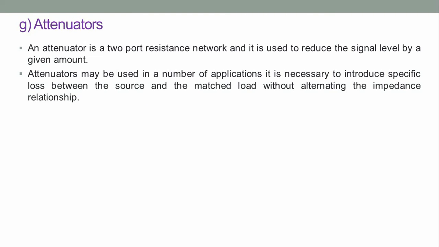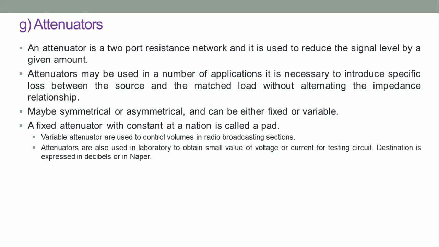Attenuators. The attenuator is a two-port resistance network and it is used to reduce the signal level by a given amount. Attenuators may be used in a number of applications. It is necessary to introduce specific losses between the source and the matched load without altering the impedance relationship. They may be symmetrical or asymmetrical and can be either fixed or variable.